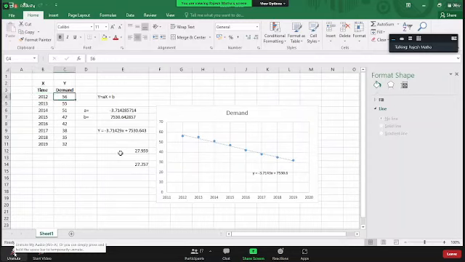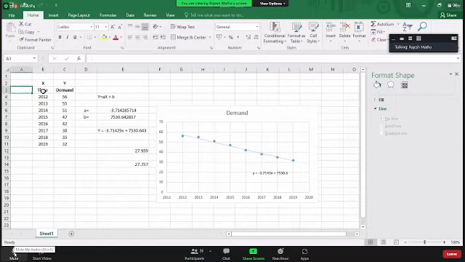For example, demand is not in the same unit as time. Time is a different unit, demand is a different unit. Demand is one kind of unit, time is another unit. Two different units, and generating the equation like this is not going to work out. We have to convert one of them into the other unit. So what we will do is convert time into demand's unit.